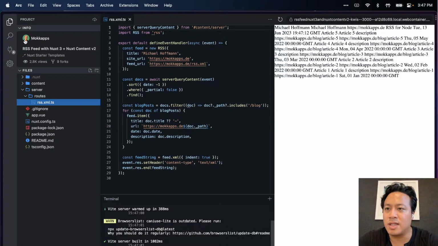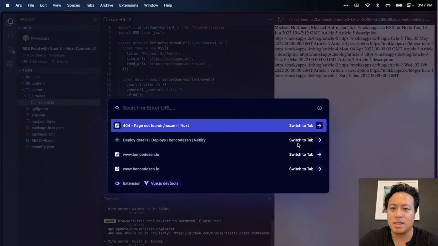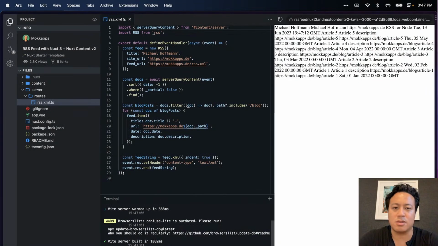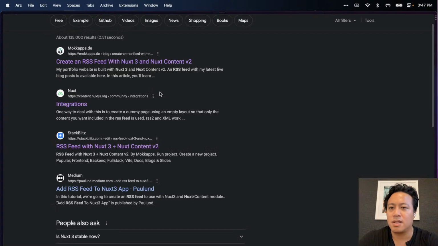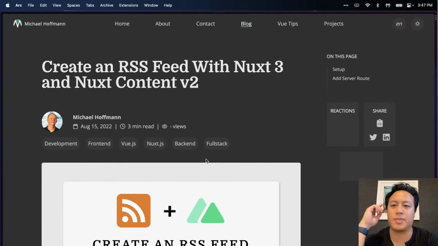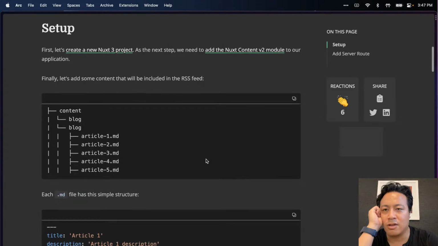Okay, so this avatar I'm actually pretty familiar with. It looks like this is actually related to the blog post that I saw before. So that's pretty cool. So if we go back, let's take a look at this blog post here from Michael Hoffman. And okay, so this is good.